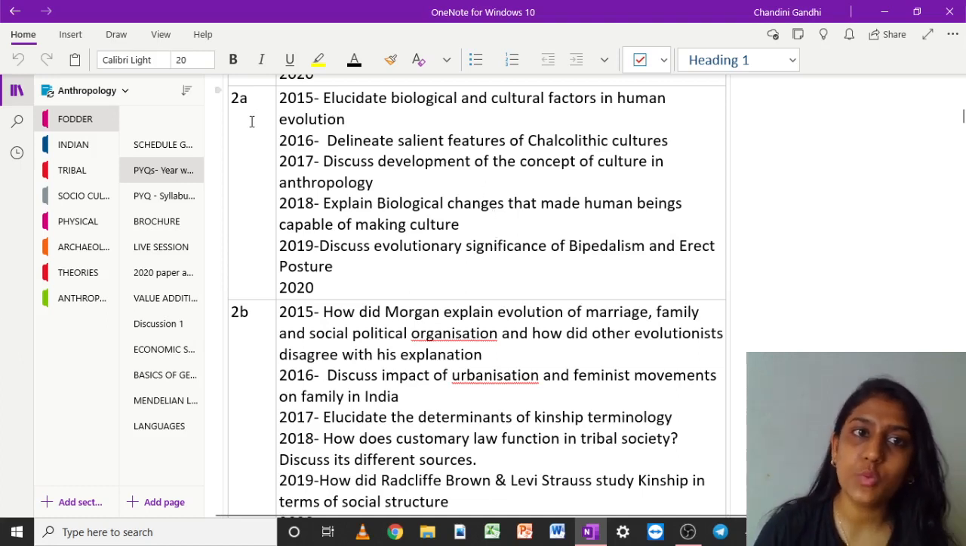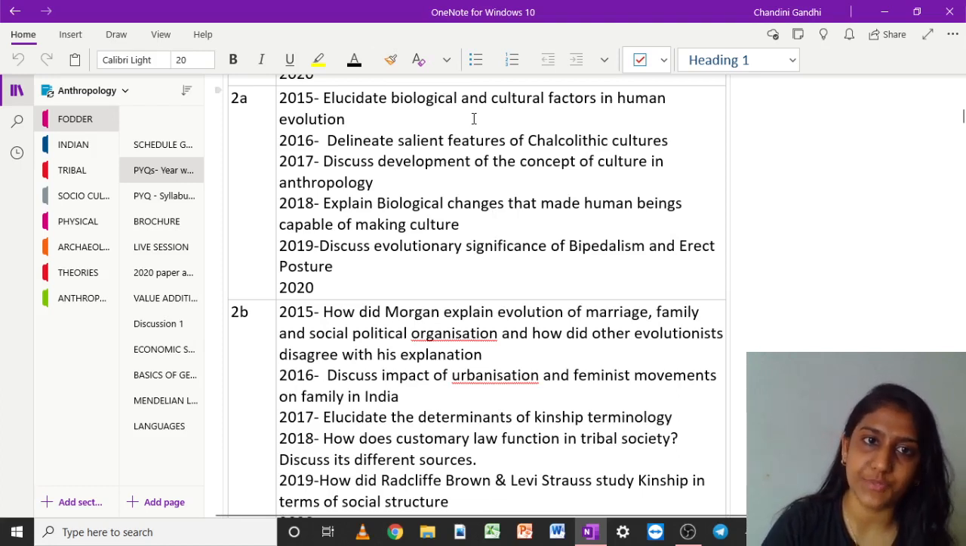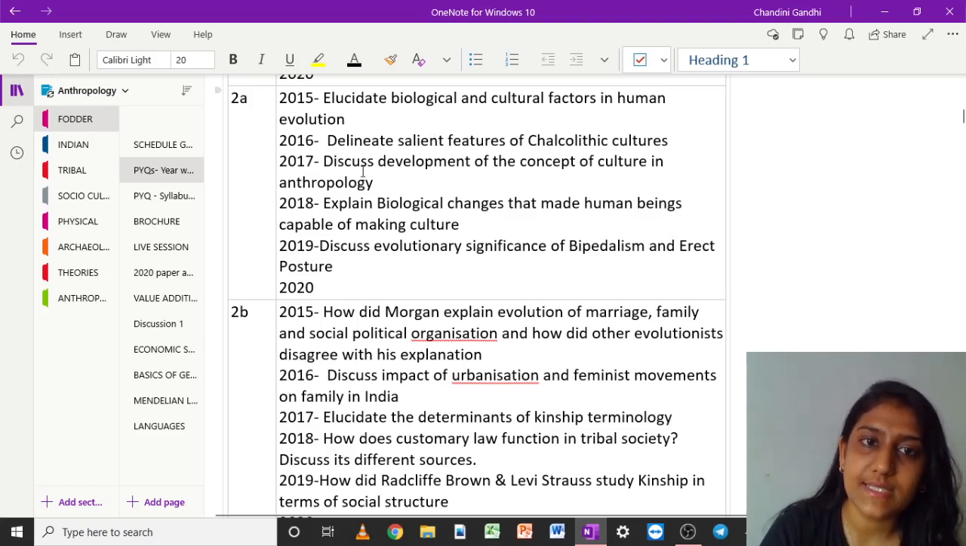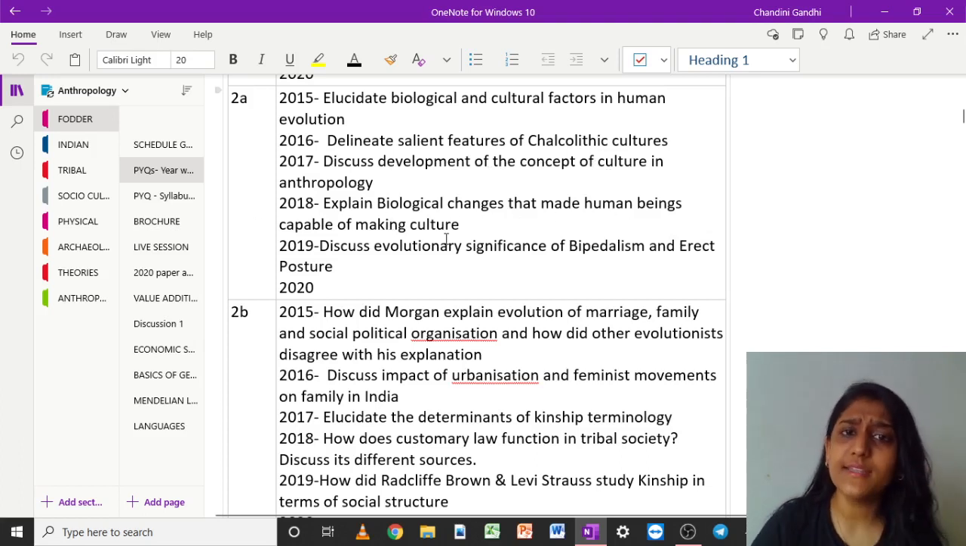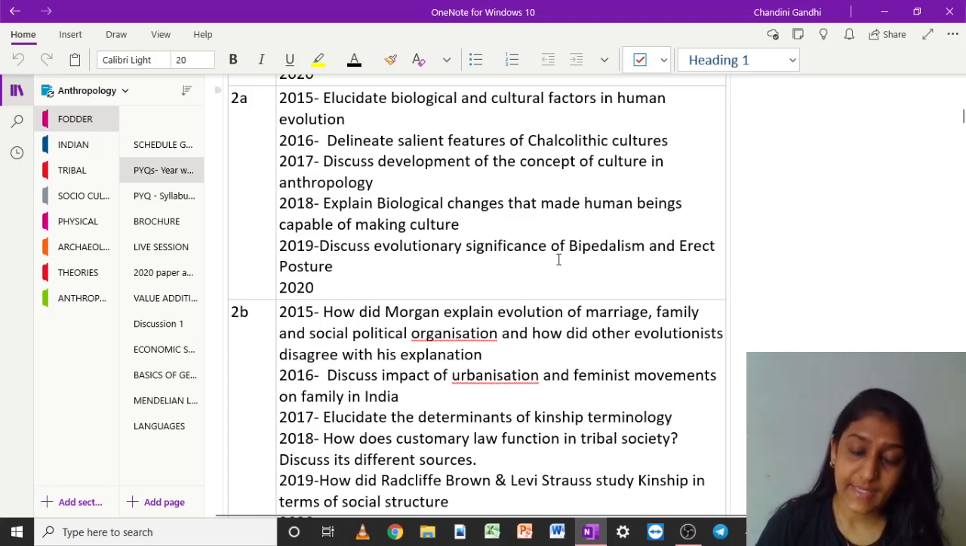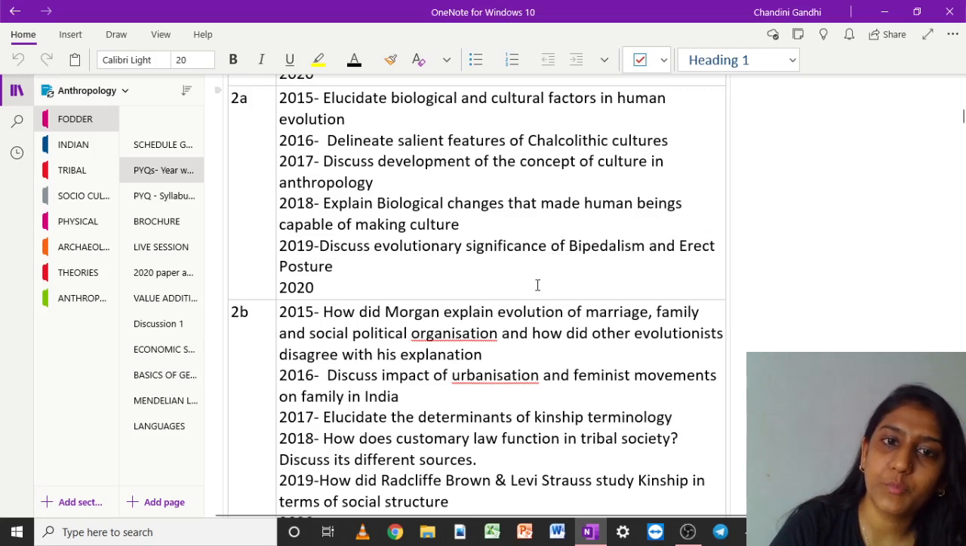Now if we go to the 2A section, elucidate biological and cultural factors in human evolution. Now again this shows 1.4. Delineate salient features of chalcolithic cultures. Okay, it is still manageable. Then discuss development of the concept of culture in anthropology. Culture part, again unit 2. Explain biological changes that made human beings capable of making culture. Again, this is 1.4. Discuss evolutionary significance of bipedalism and erect posture. Now, again, this is 1.5.